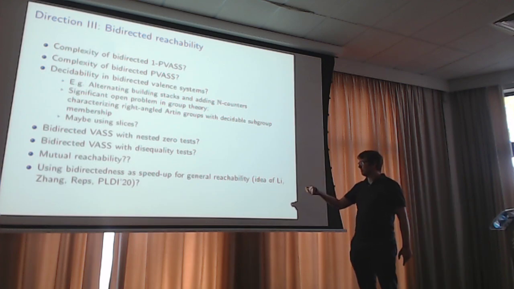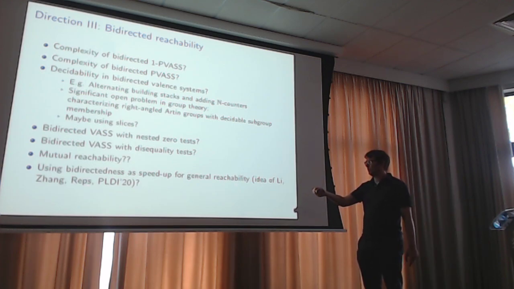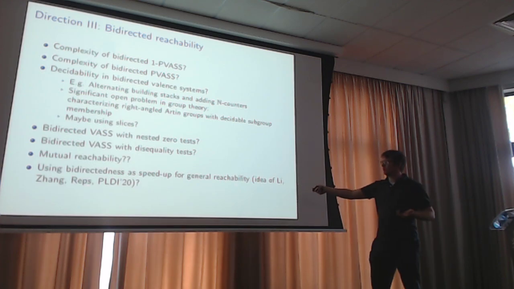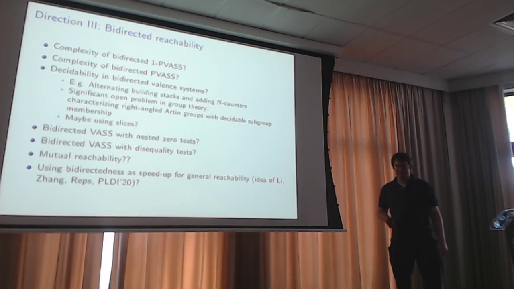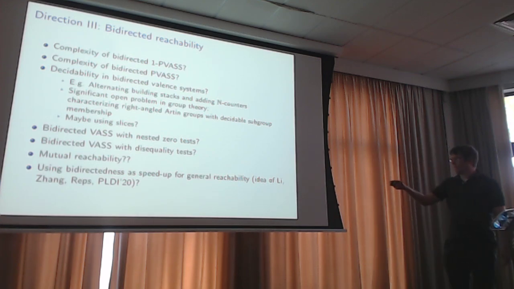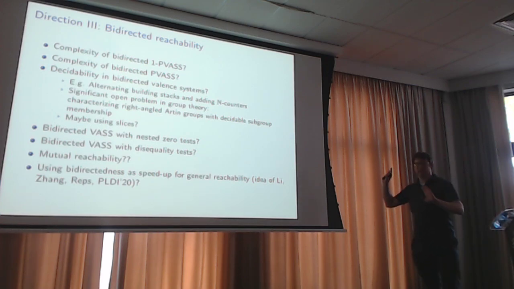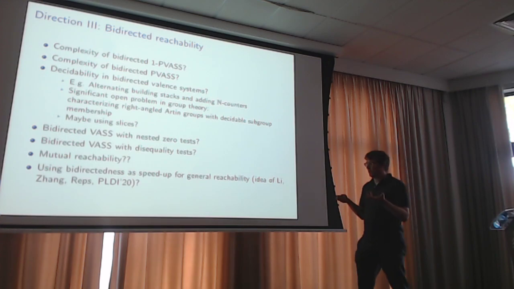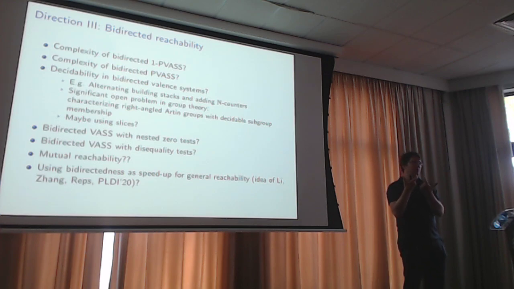So there was a nice observation in the paper at PLDI 20. So as I mentioned, bidirectedness was looked at by people who do static analysis. And they motivated bidirectedness as a speed up for general reachability. They did not notice the connection to vector addition systems at all, but they just proposed this as a practical approach. You can take any infinite state system that has a sensible notion of bidirectedness and look at every edge that exists.